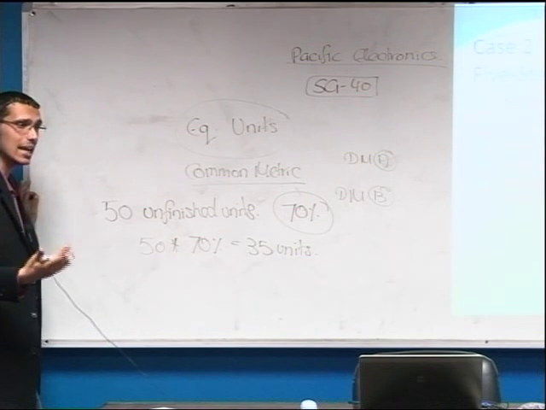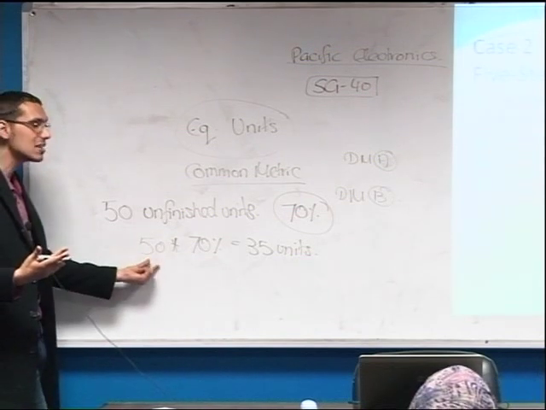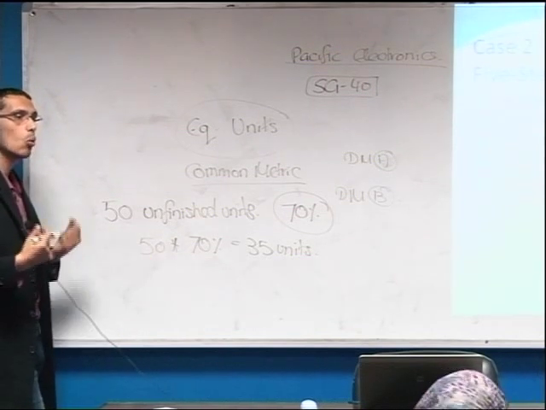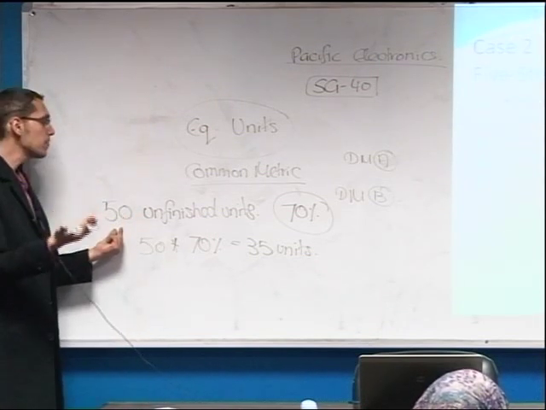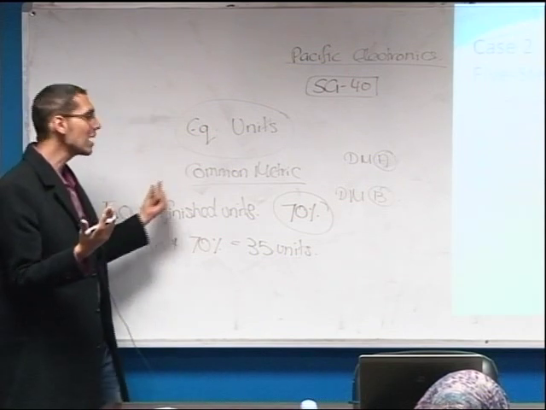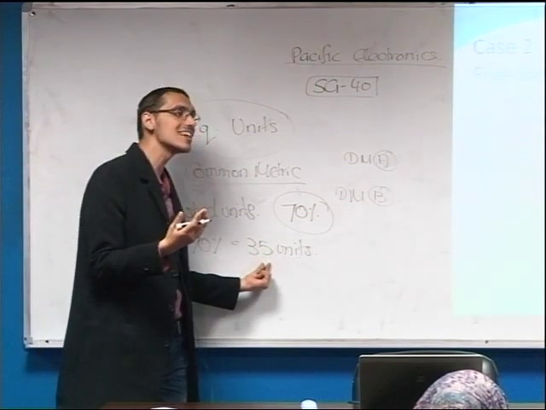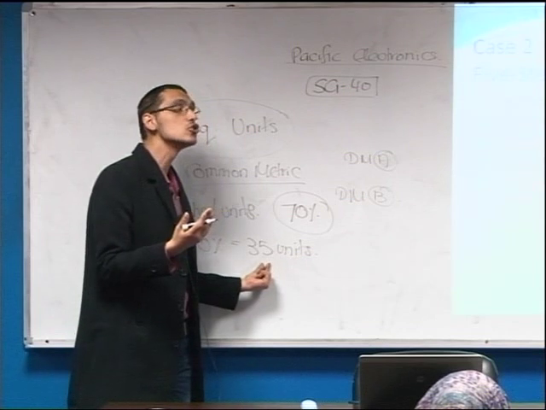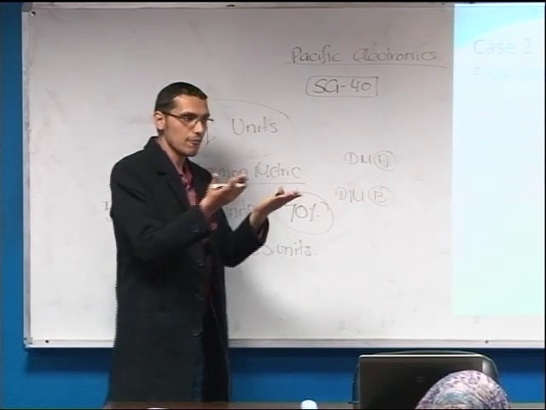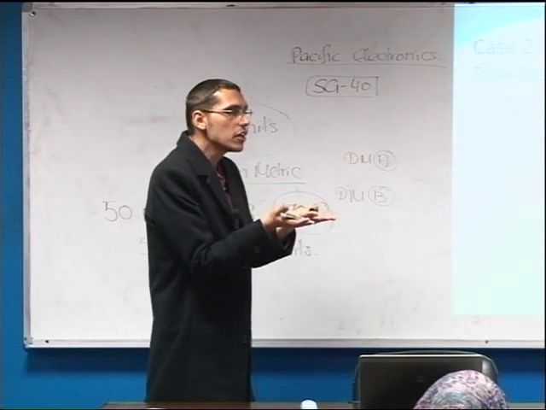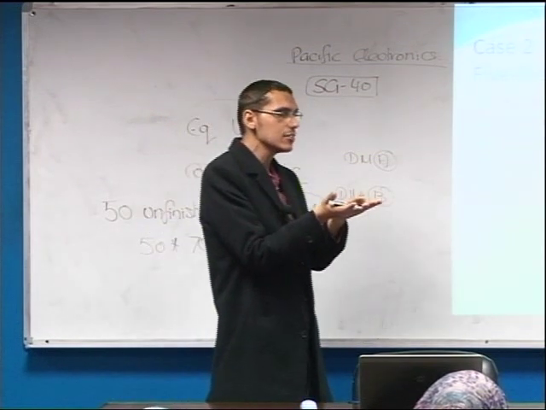Therefore, as we can see here, this is the common metric that we are talking about. Why? Because we have transferred the 50 unfinished units into equivalent 35 units that are presumed finished. Now, if we have this common metric, all the units that are calculated